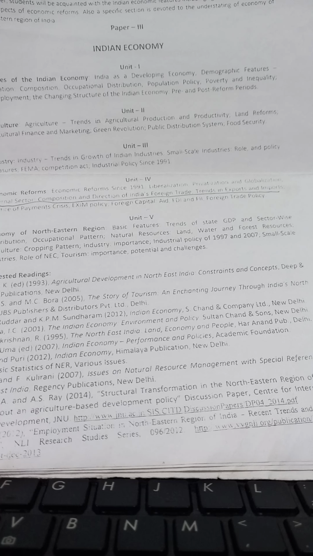So, summing up everything, agricultural finance means we are talking about the loans and the credit that are provided to our poor farmers. They are of three types: we have the short-term credit, the medium-term credit, and the long-term credit.